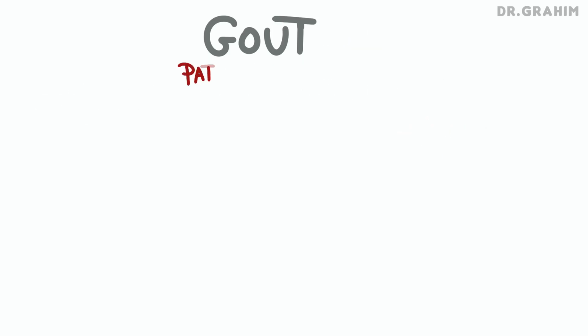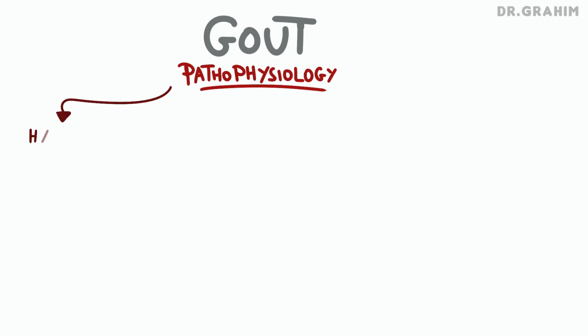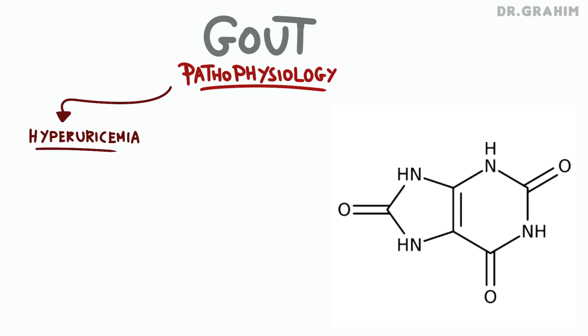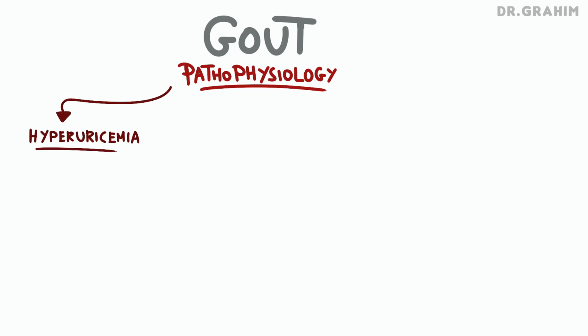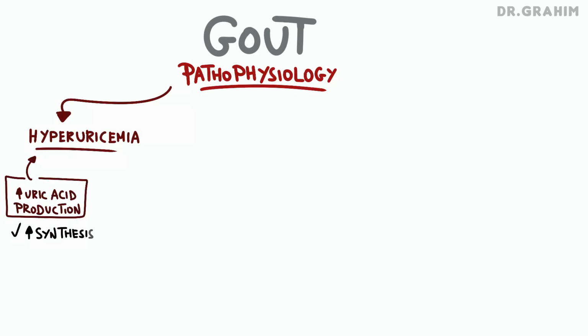When it comes to the pathophysiology of gout, we will talk about two mechanisms: the mechanism of hyperuricemia and the mechanism of gout attack. Let's start with the hyperuricemia. Gout can result from an excessive accumulation of uric acid in the blood, as we said before, which can stem from two main processes. It can be caused by an excessive increase in uric acid production, which can result from excessive synthesis of purine, often linked to a deficiency in some enzymes, or can be linked to an increased breakdown of endogenous nucleic acids, like in the case of massive cell destruction, or what we call cell lysis, like in certain hematologic disease or during chemotherapy.